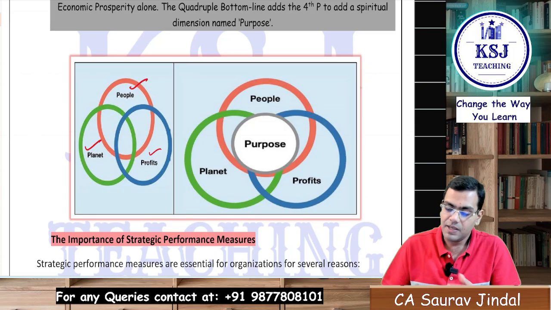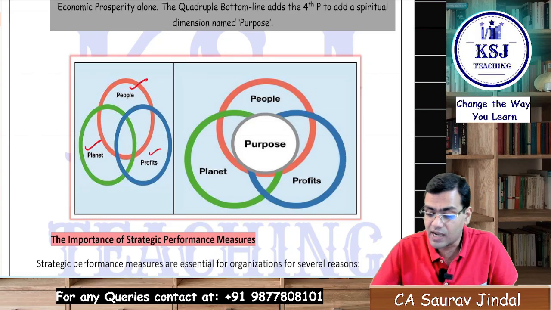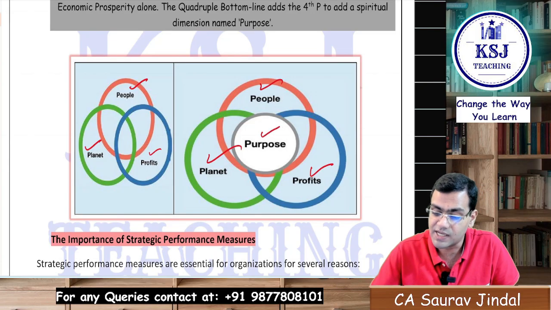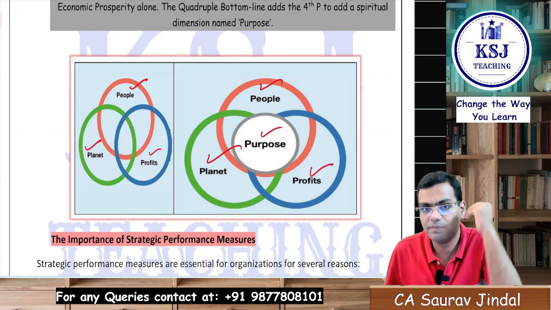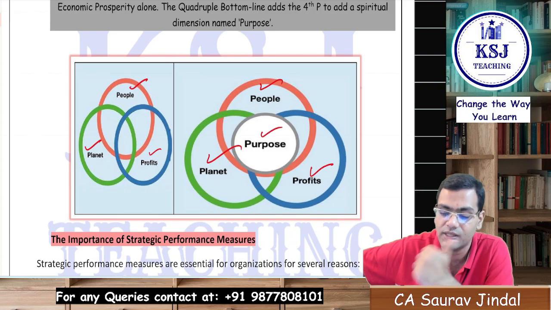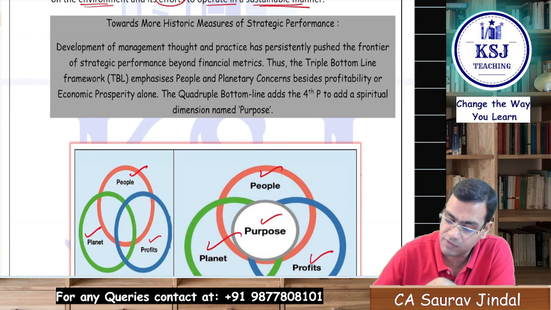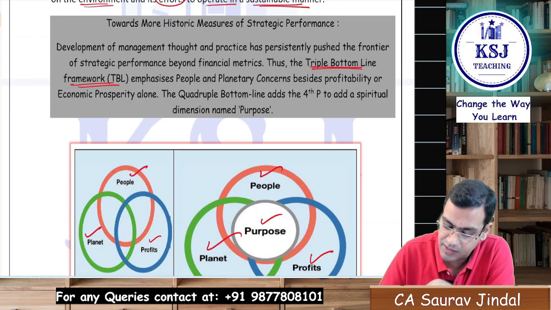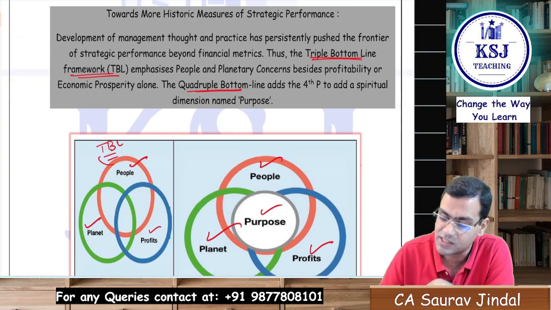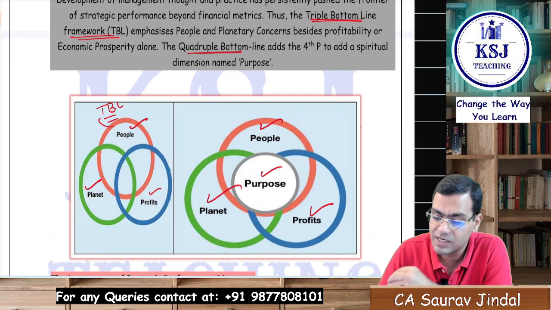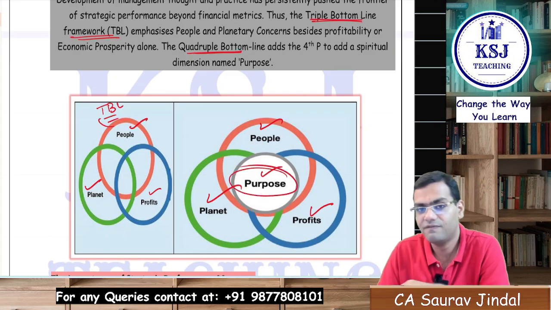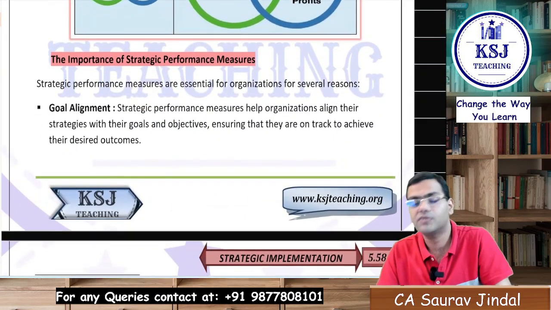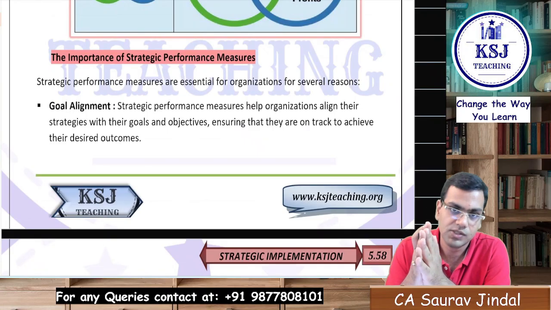But then another element was added: people, planet, profits, and the purpose, whether the purpose for which we are doing business is being fulfilled or not, right? So it was a triple bottom line framework, in which there are three things, and then there was the quadruple bottom line, which adds the fourth P, a spiritual dimension called the purpose, that whether we are able to fulfill the purpose for which we are doing business.